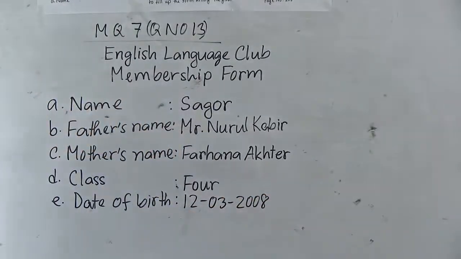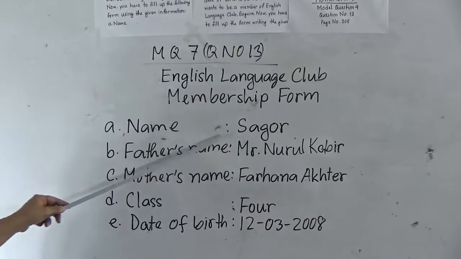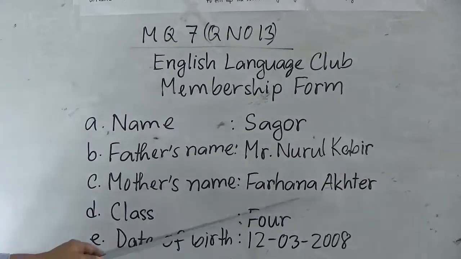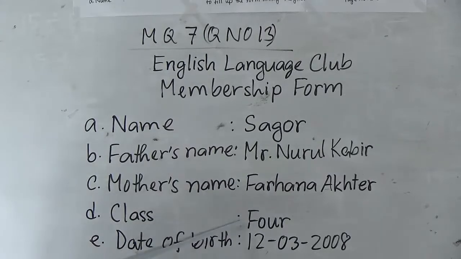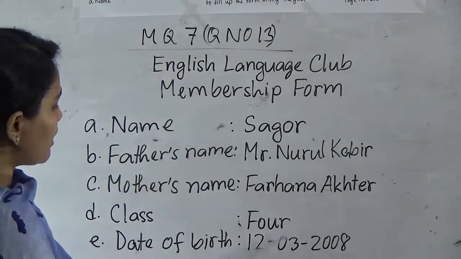So now look, we have got all our information. Name of the applicant Sagar, father's name Mr. Nurul Kabir, mother's name Farhana Akhtar, class 4, and date of birth, that means 12 March 2008. So we have filled up our form.